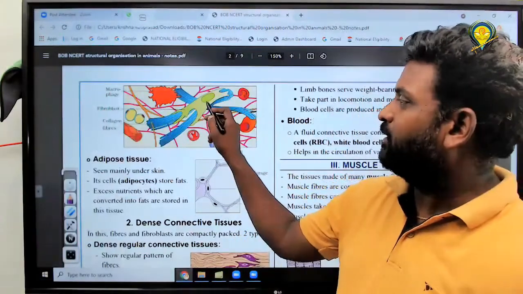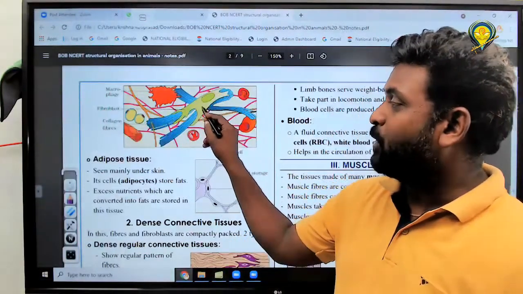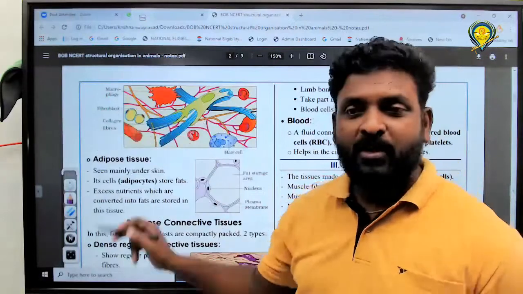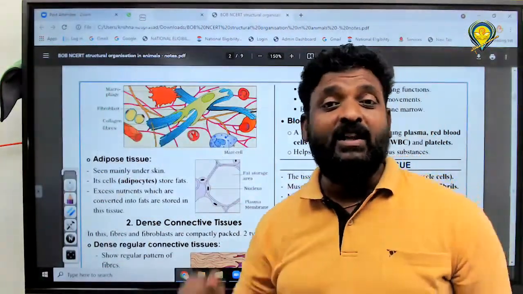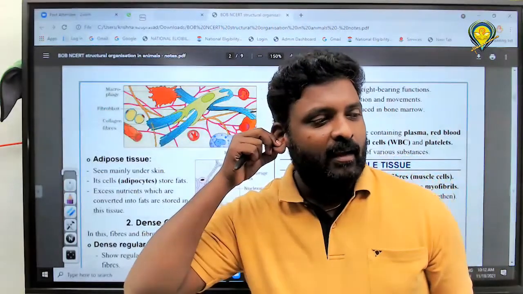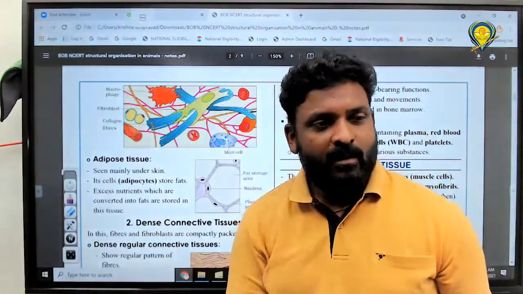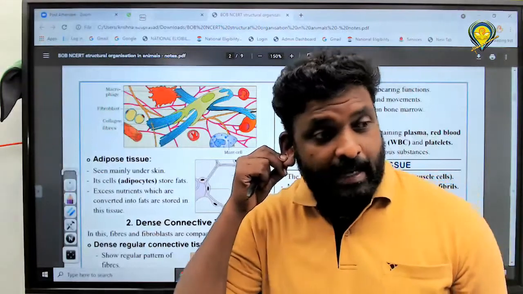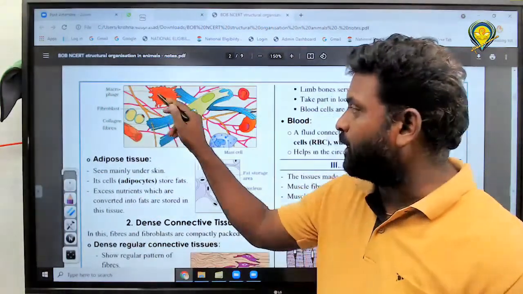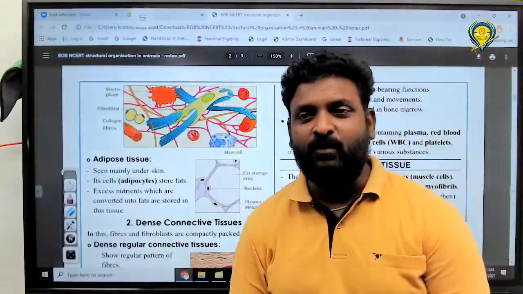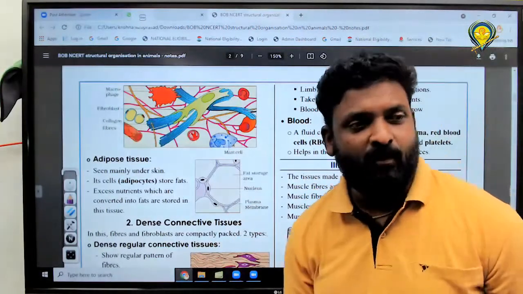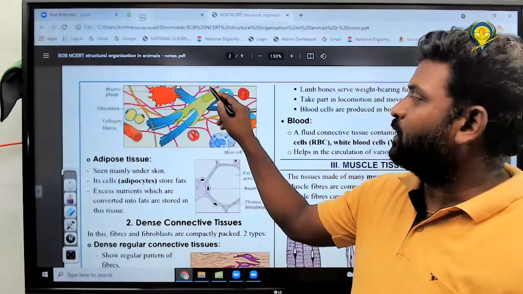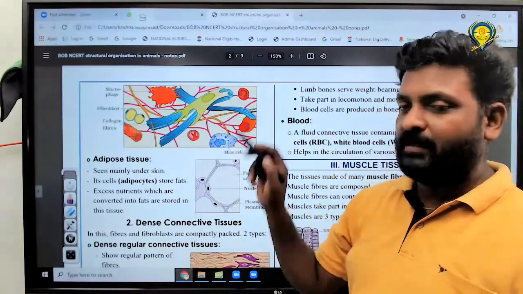Tell me now, what is it? Fibroblast. It secretes what? Collagen fibers. And the next one here, the yellow color one, is elastin fiber. Elastin fibers, right? This is macrophages. And this is mast cells. And this is the reticulocytes.